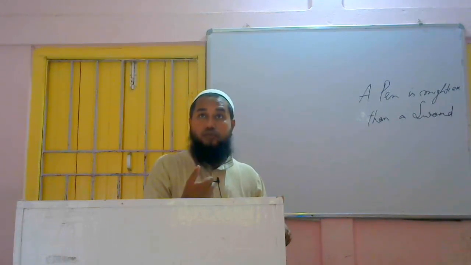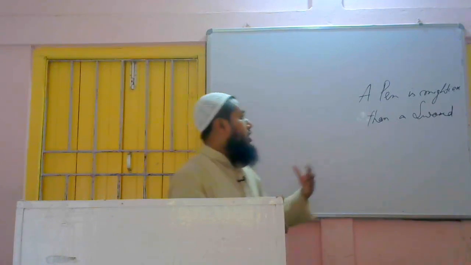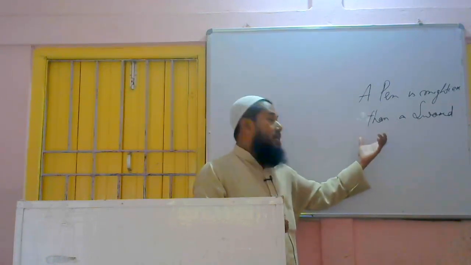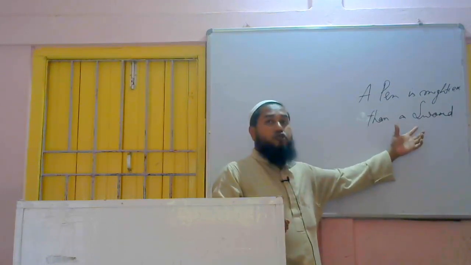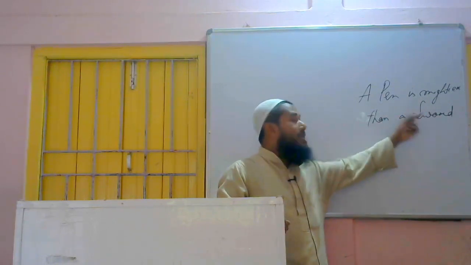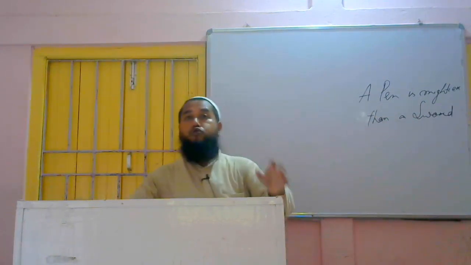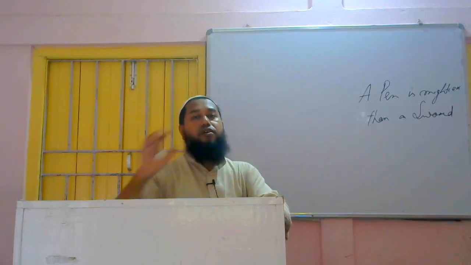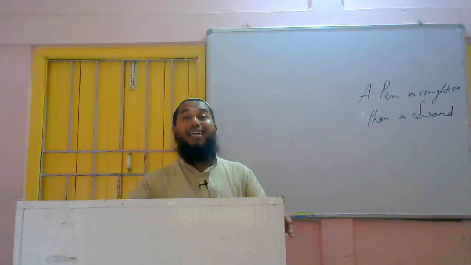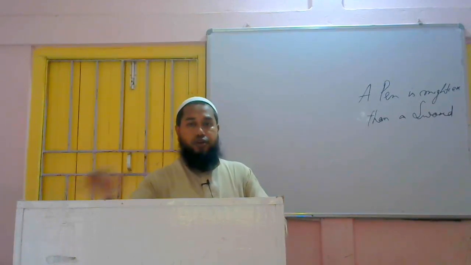If we want to kill somebody, we cannot kill so easily with a pen, but we can kill so easily with a sword. So how has the pen become mightier than a sword? A sword can take a life, but a pen can save a lot of lives. That's why it is said that the pen is mightier than the sword.